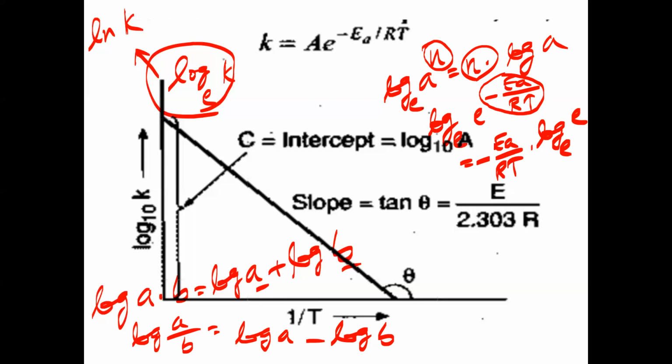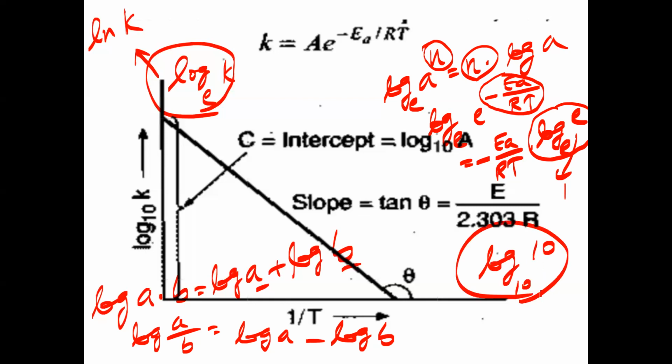When we take natural log, log e to base e is always equal to 1. And the same way, log 10 to base 10 is also 1. Like that, log e to base e is also 1. That's why log of e to the power of minus Ea by RT is only minus Ea by RT. That's all: minus Ea by RT into 1. Is that clear?